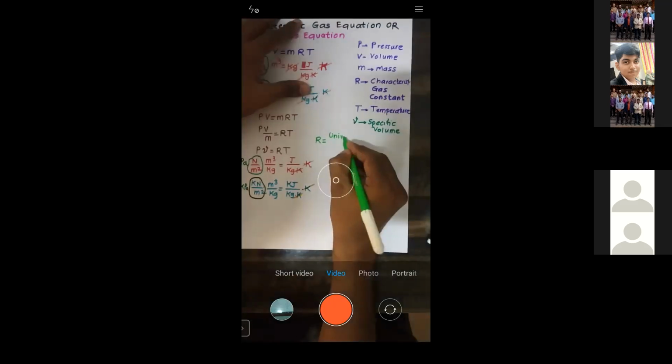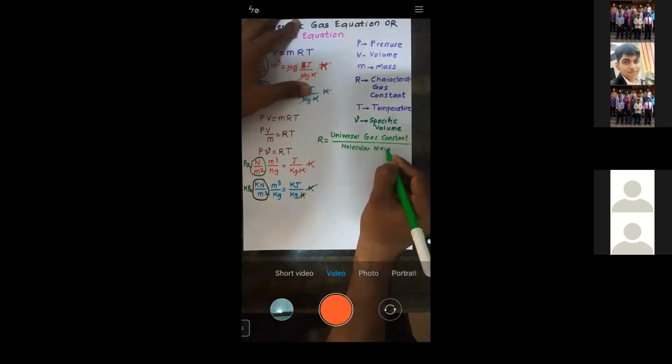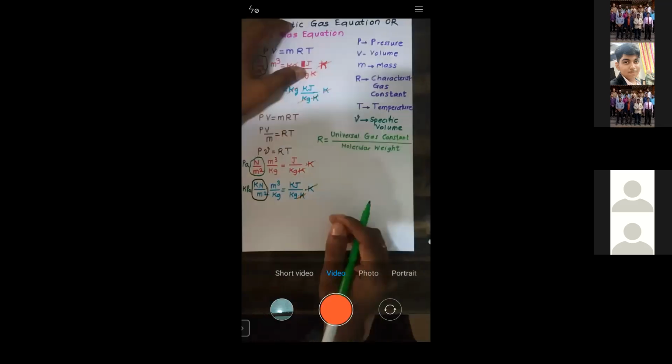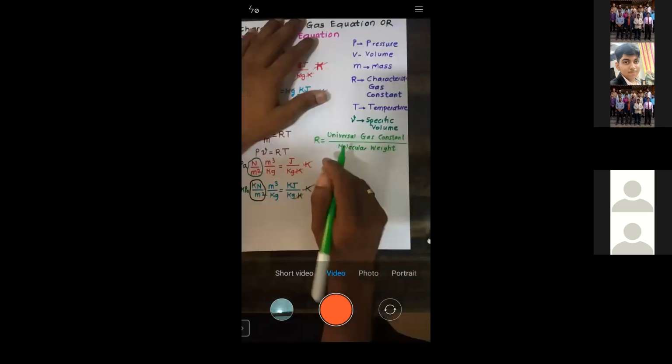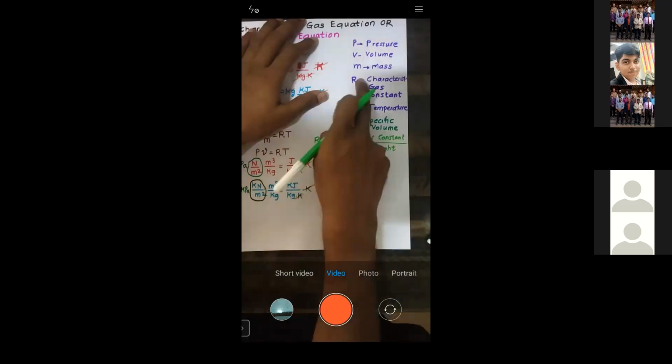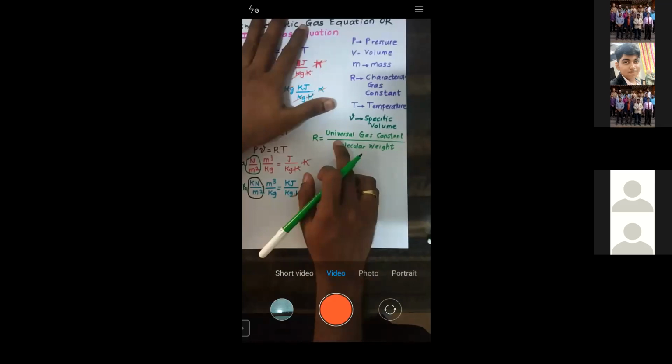This R will change as the fluid changes. For oxygen it will be different, for nitrogen it will be different. So how to get this characteristic gas constant? It is a ratio of universal gas constant to the molecular weight.